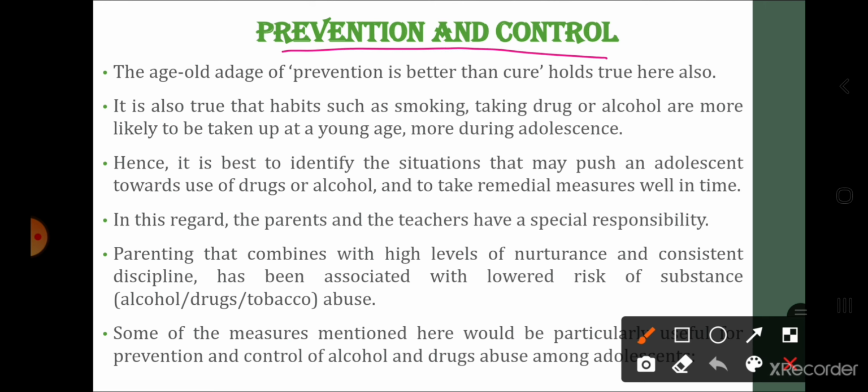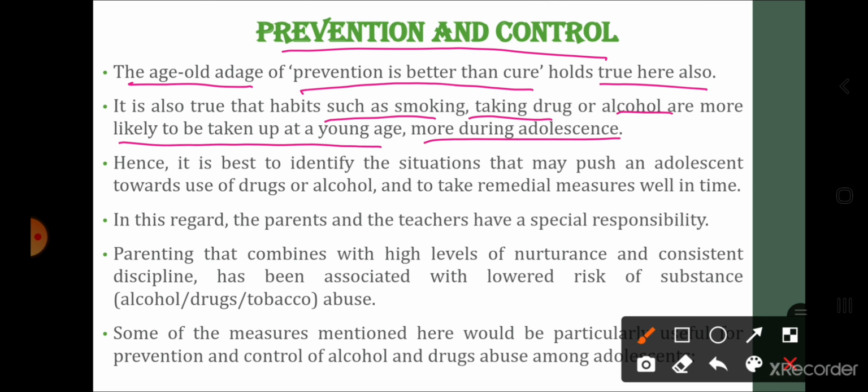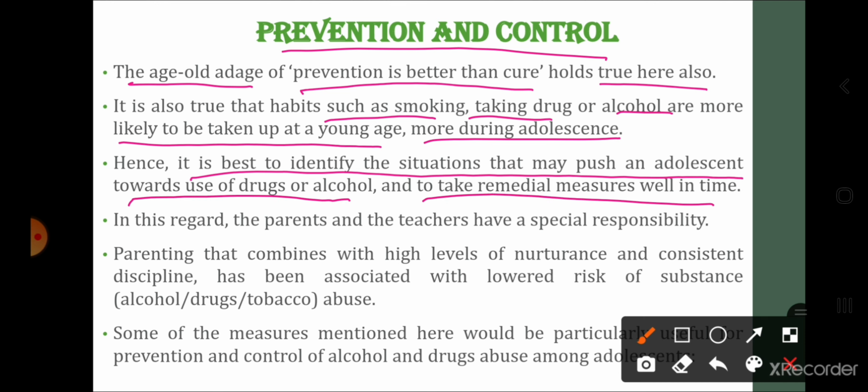Now, prevention and control. The old age adage, that is a proverb, prevention is better than cure, holds true here also. It is also true that habits such as smoking, taking drug or alcohol are more likely to be taken up at the young age during the adolescence. Hence, it is best to identify the situation that may push an adolescent towards the use of drug or alcohol and to take the remedial measures well in time. In this regard, the parents and teachers have a special responsibility.